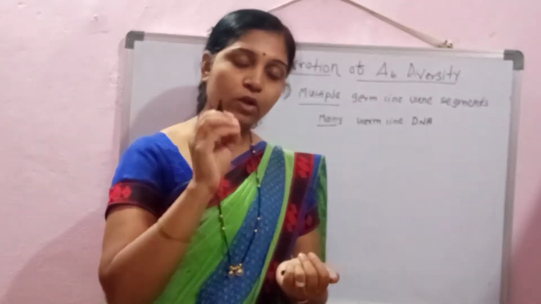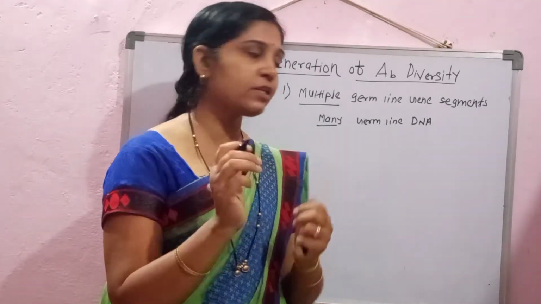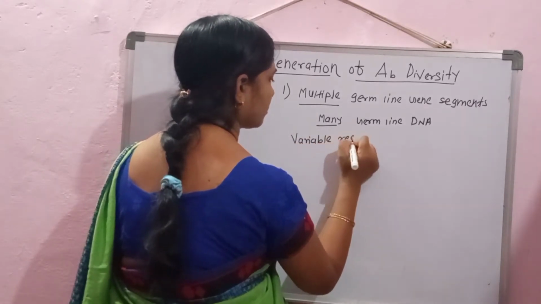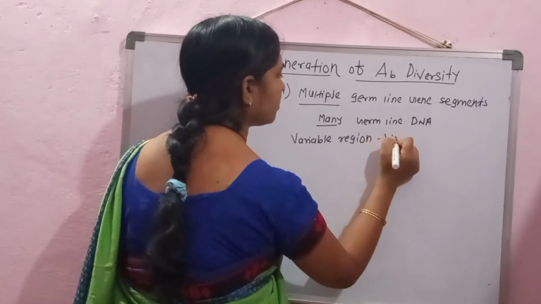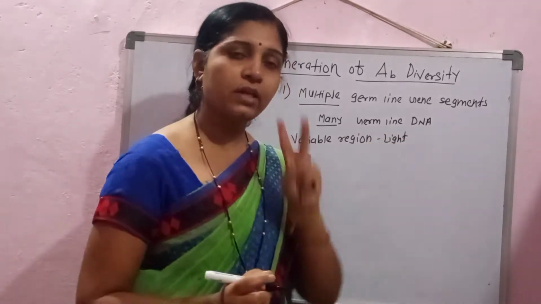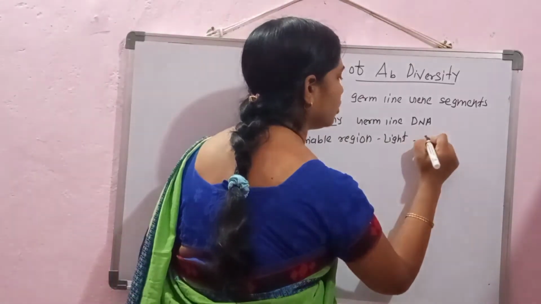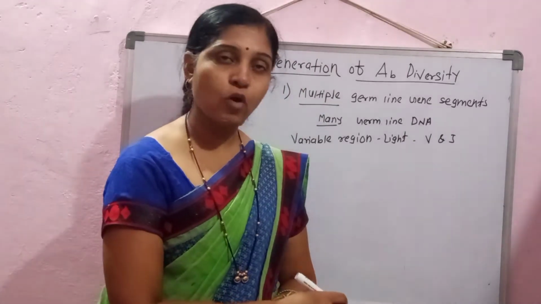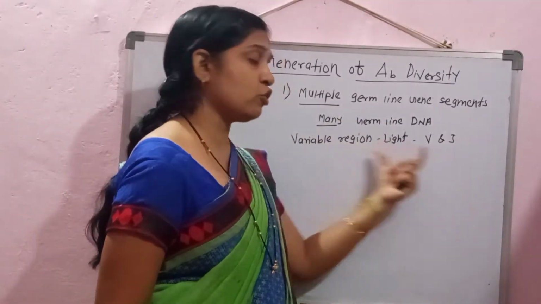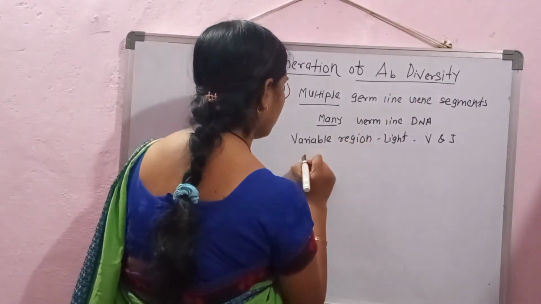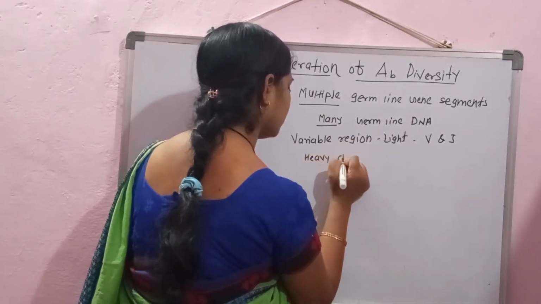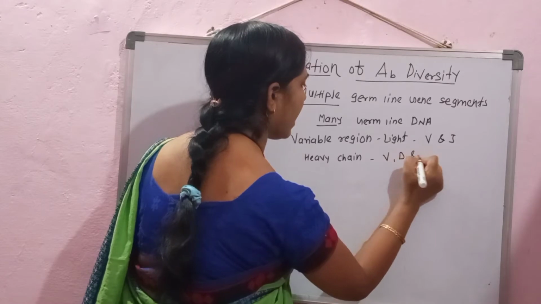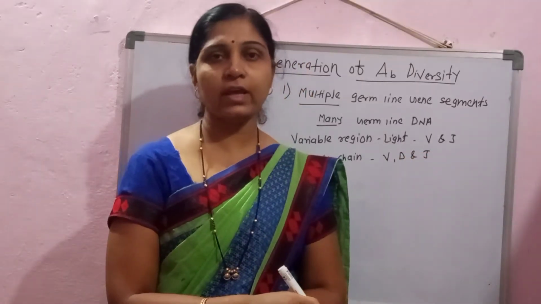In the previous lecture we already discussed that for the formation of the variable region of the light chain, there are two different gene segments, the V gene segment and the J gene segment. Combined, these form the variable region of the light chain. For the heavy chain there is the presence of V, D and J gene segments.